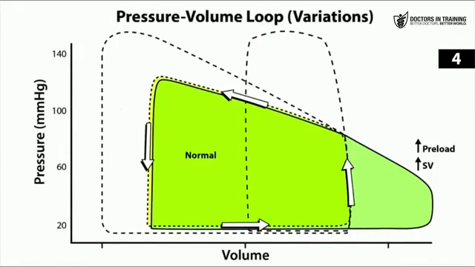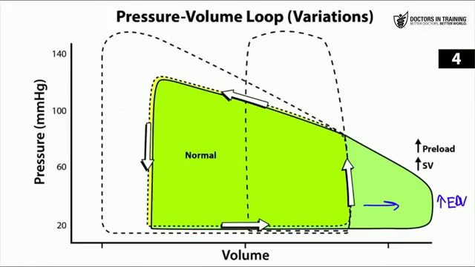Next, what happens when we increase preload? Well, when you increase your preload, you're putting more blood into the ventricle from the atria. And that's why the graph moves further to the right. There is more volume in this left ventricle now. Most of the time when you put more volume in the ventricle, the heart is actually able to expel more blood without actually changing the amount of pressure that you're generating. So as you can see, you do not need more pressure for the aortic valve to open.